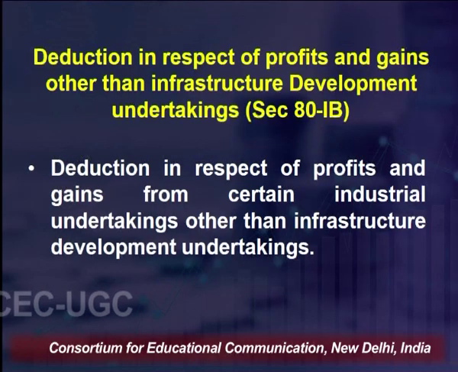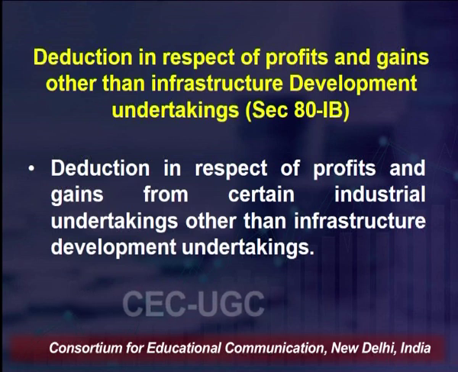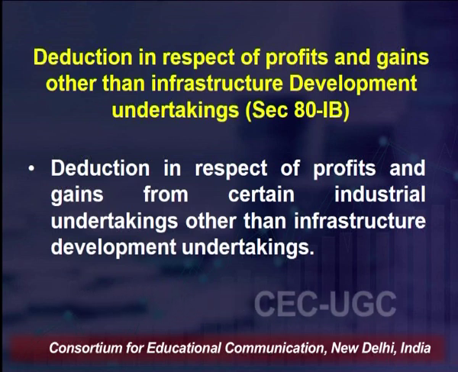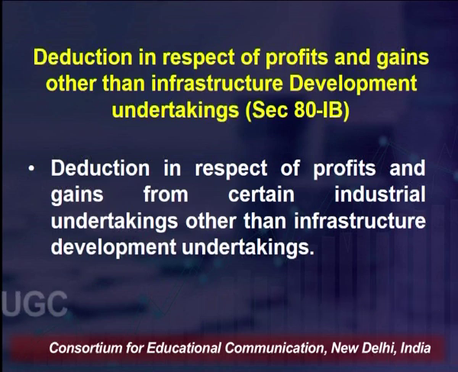Now, apart from that, we have section ATIB, which talks about the profits and gains you are generating apart from these infrastructural development undertakings. Whatever profits and gains you generate apart from your major infrastructural development projects, if you gain any profits and gains out of the same, then also you are eligible to claim the benefit.